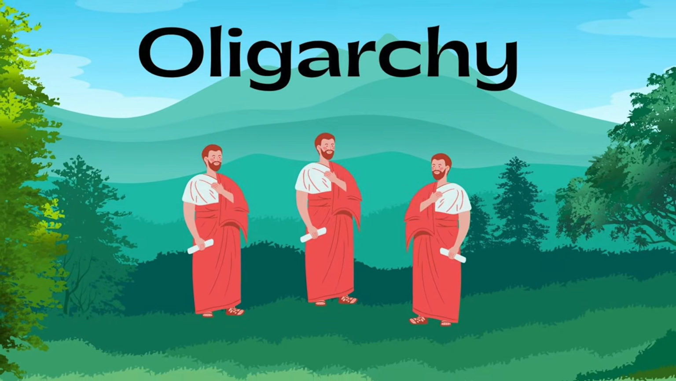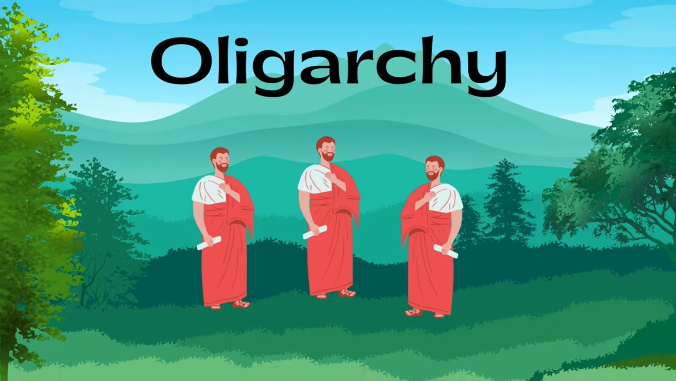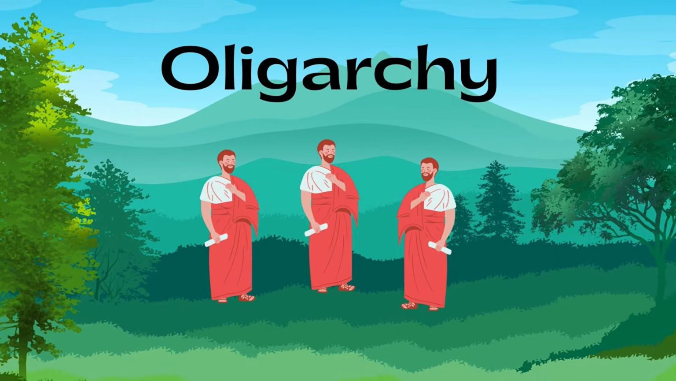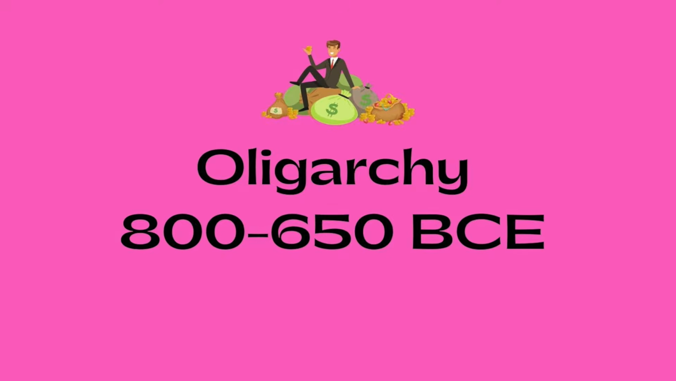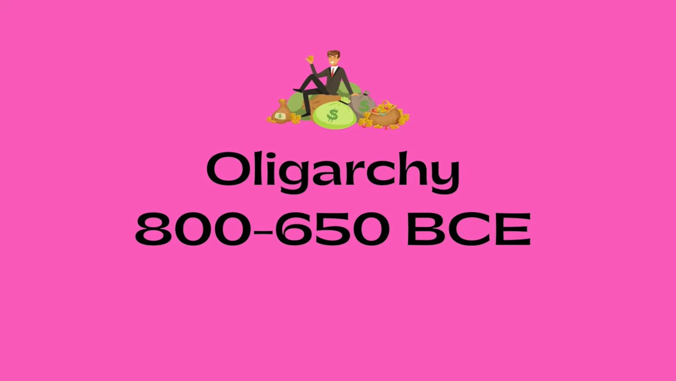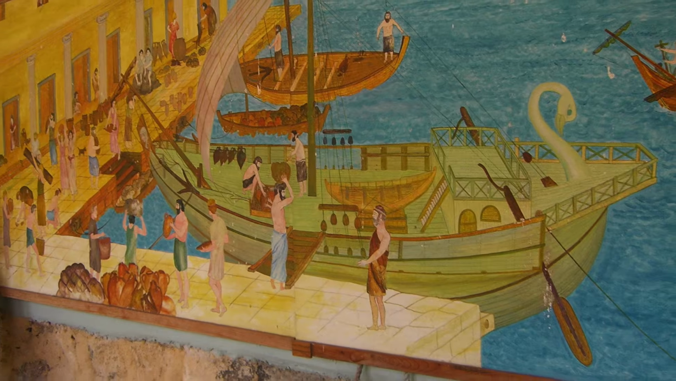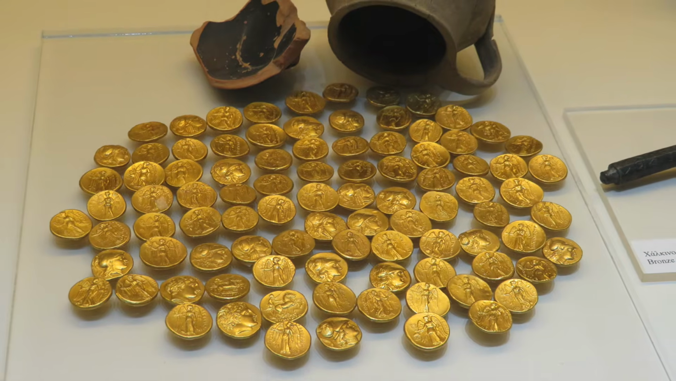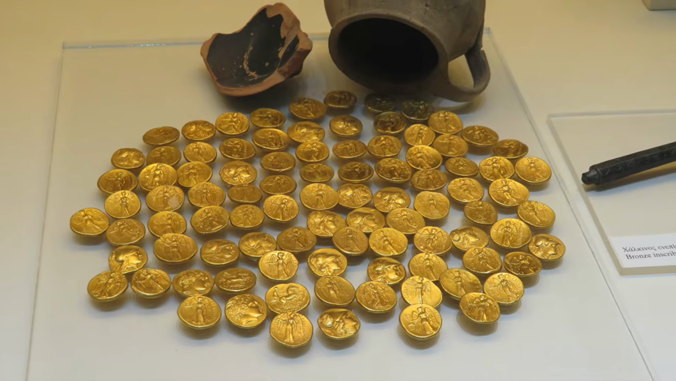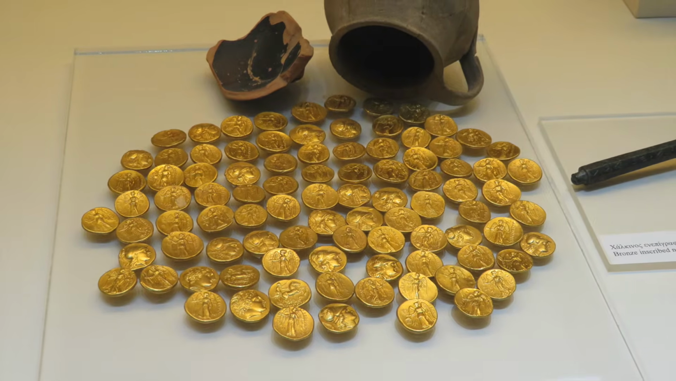The next form of government is an oligarchy. An oligarchy is a government system in which a few people rule. This was a popular form of government between 800 and 650 BCE in ancient Greece. Oligarchs were usually rich merchants or wealthy landowners. This wealth and land was inherited from one generation to the next under the aristocratic families.